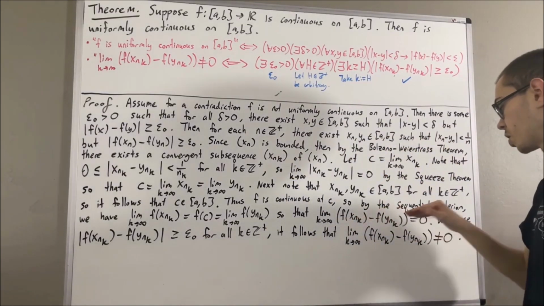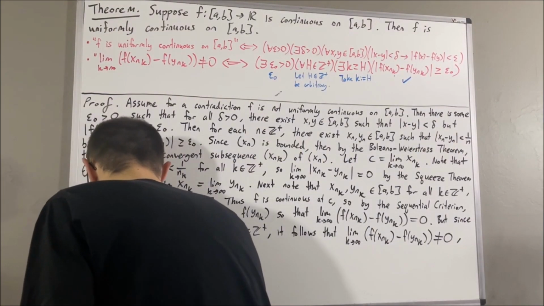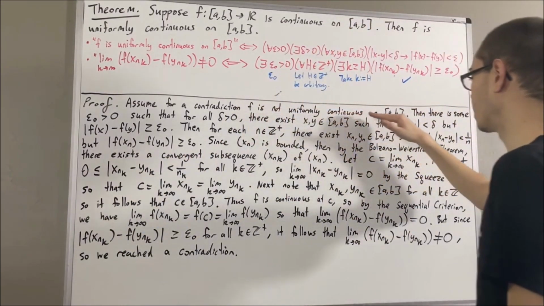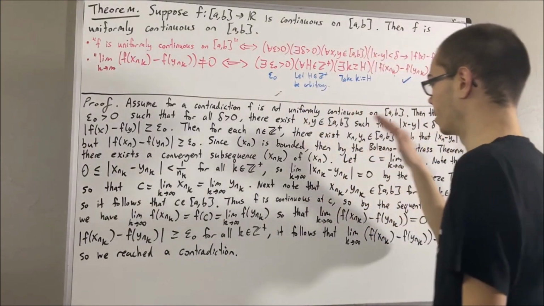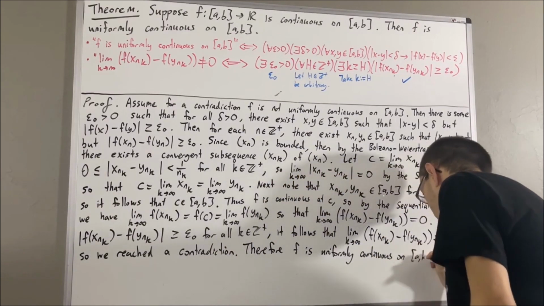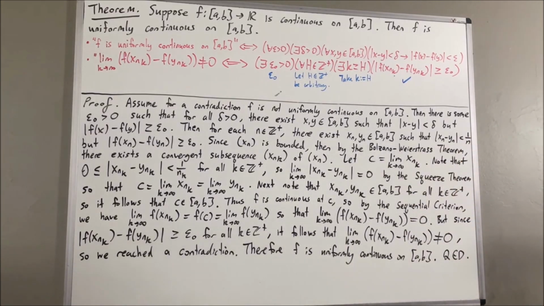So the sequence converges to 0, and it doesn't converge to 0. So this gives us a contradiction. Our assumption that f is not uniformly continuous on a comma b led us to a contradiction, so we must instead have that f is uniformly continuous on a comma b. And so this completes the proof. And so yeah, that's pretty much it for this video.